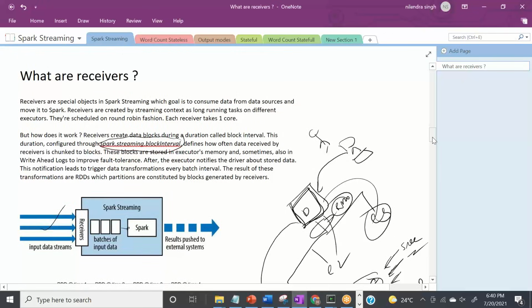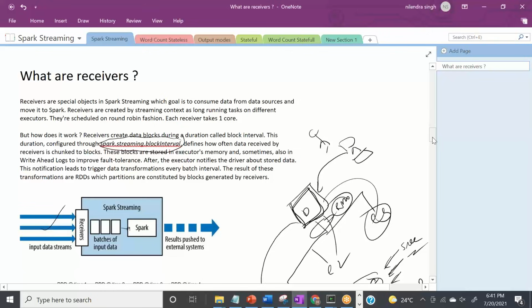Now, what are receivers, to be honest? Receivers are a special object in Spark streaming whose goal is to consume data from data sources and move it to Spark. Receivers are created by the streaming context, which I'll cover shortly, as long running tasks on different executors. So receivers are nothing but long running tasks on executors, created for you by the streaming context. The streaming context is the entry point to the Spark streaming application. They are scheduled to run in a round robin fashion. Each receiver takes one core.